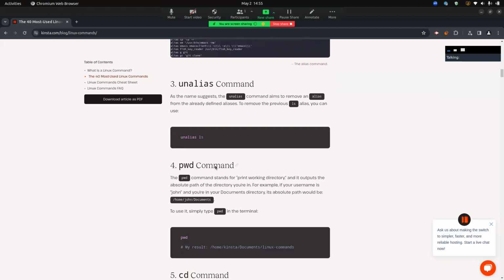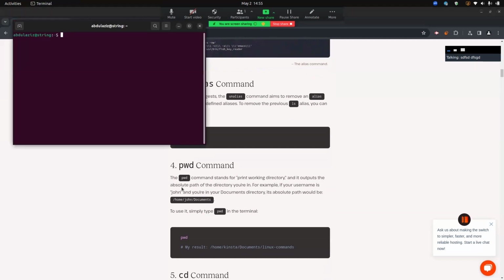So the next command is pwd, and pwd stands for print working directory. Here as you can see the directory, home, and my user, the main user of the Linux distribution, which is called Abdulaziz. Then what is pwd, print working directory? We know Microsoft Windows, and we know Word.